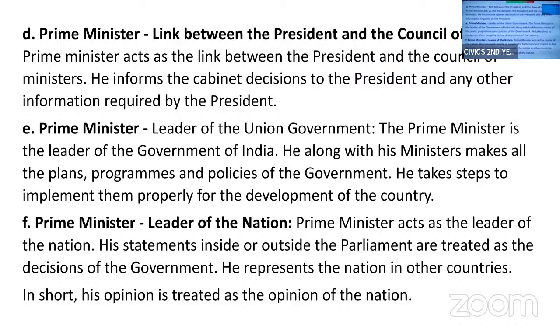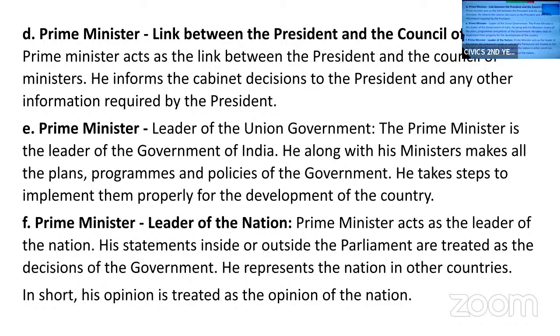Next, prime minister, he is the link between the president and council of ministers. So whatever decisions are taken in the cabinet meetings, it is the responsibility of the prime minister to inform the president about those decisions. And at the same time, it is the responsibility of the prime minister to give the information about the decisions of the president to the council of ministers.